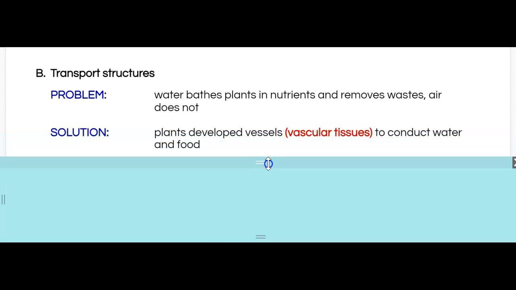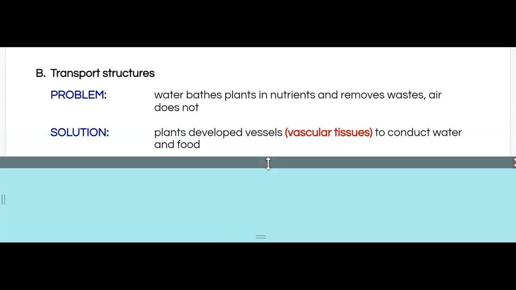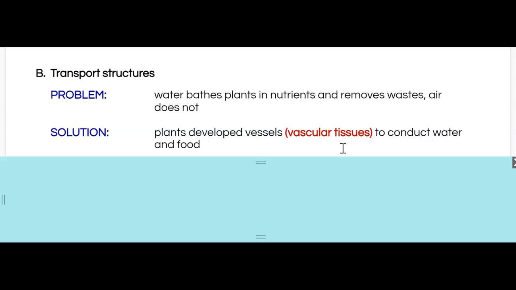Well, over time, plants developed special vessels, vascular tissues we call them, to allow nutrients to move throughout the plant. We're talking about plants that are a little bit more complex, a little bit taller. They would need ways of getting water from the roots to the shoots, and also of taking any food being created in, maybe, taller plants with leaves.